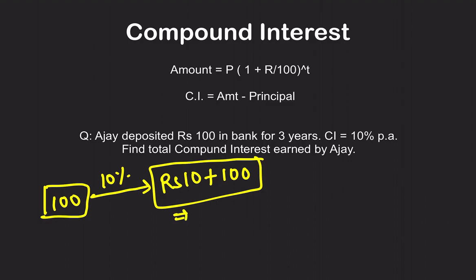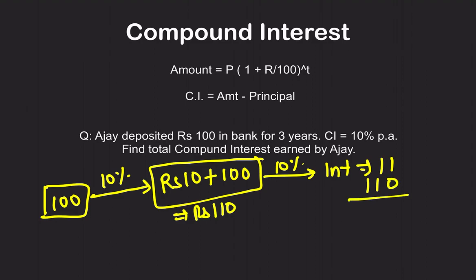Now, what is the total amount of money he has in the bank? 110 rupees. Now, in the second year, he will again get 10%, but not 10% of 100, but 10% of 110 rupees. So, in the next year, his interest will be 10% of 110, that is 11 rupees. And currently, he has 110. So, the total money he will have in the bank account after the second year is 121 rupees.